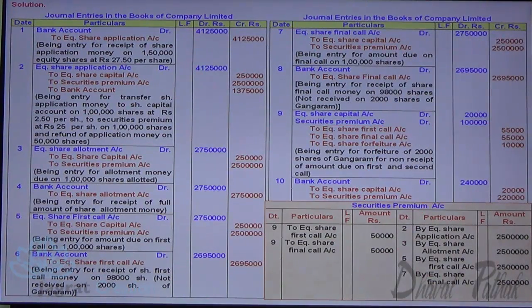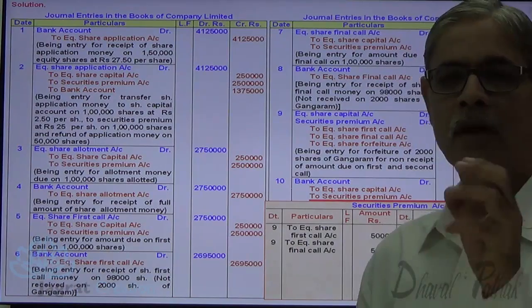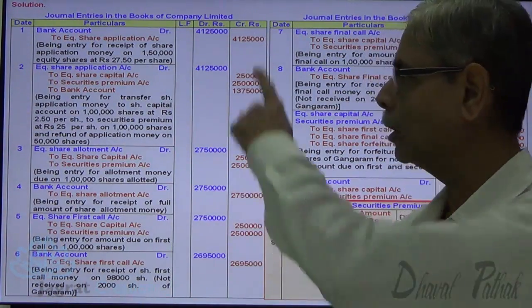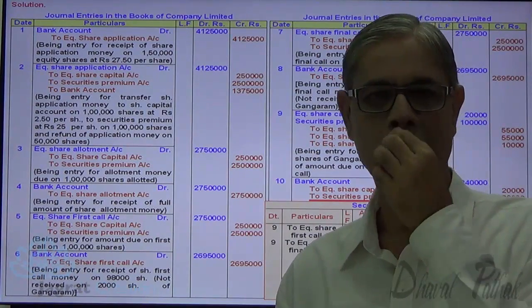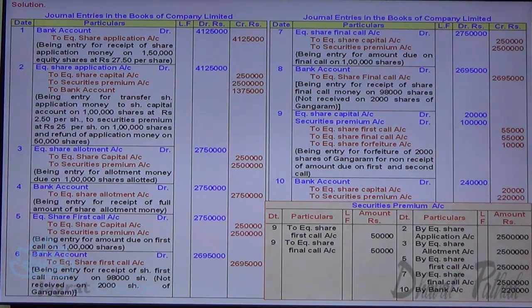Now the security premium received at the time of reissue of shares is credited to security premium account. After writing all these entries in security premium account, that is nothing but ledger posting from all these journal entries, you can find out the balance of security premium account. So balance of security premium is total of credit side minus total of debit side. This is the balance of security premium account.